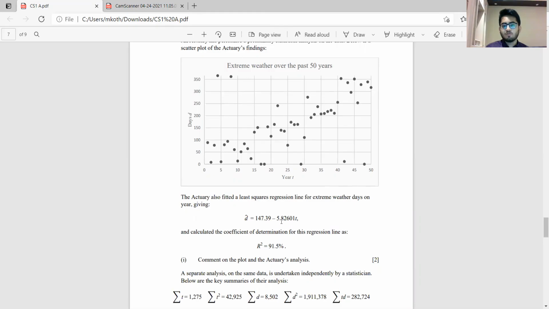So comment on the plot and the actuary's analysis. If you'll see this, what we see is a negative slope. What it means is that as t increases, d shall decrease. But that is not the case. We are seeing that as t increases, the d value is also increasing. So this is somewhat contradictory to what is happening.